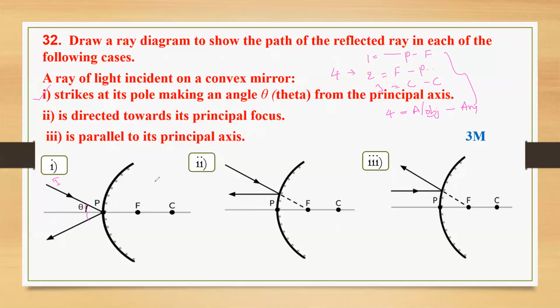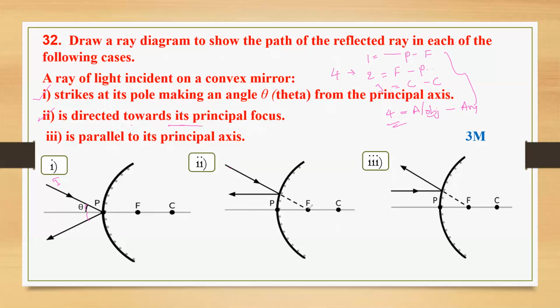This is the fourth case. You can see here the fourth case that I told. This is the way. One is very easy. All of the incident rays they have given. After that, the second case is directed towards its principal focus. Here the incident ray is passing through the principal focus.